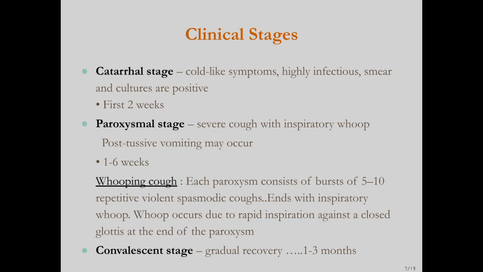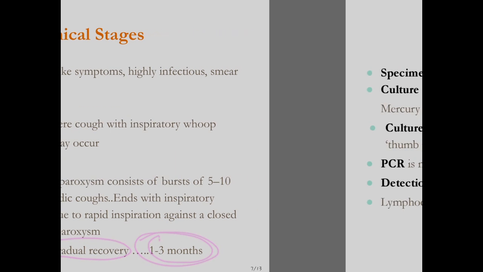Whooping cough is a paroxysmal coughing in which bursts of 5 to 10 repetitive violent spasmodic coughs occur in each paroxysm, and it ends with an inspiratory whoop. And the whoop occurs due to rapid inspiration against a closed glottis at the end of the paroxysm. And the last stage is the convalescent stage, in which gradual recovery occurs, and it occurs in 1 to 3 months.